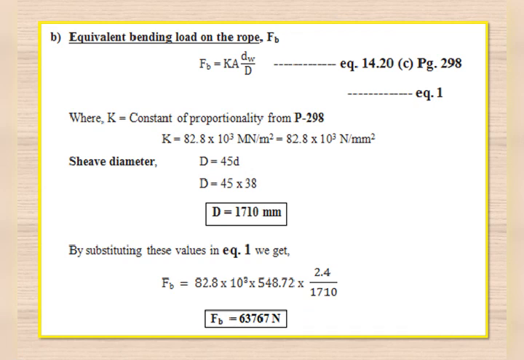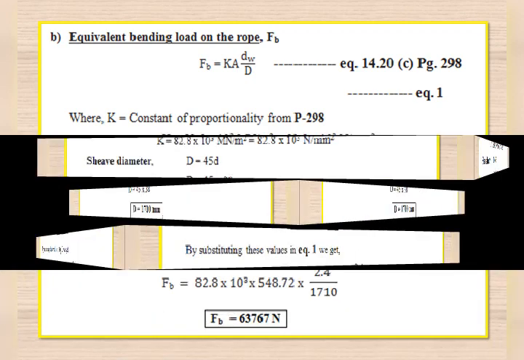Under various stresses or loads, we need to find one more unknown, that is the equivalent bending load on the rope, F_B. That can be evaluated by using equation 14.20c, page number 298. The equation is F_B is equal to K into A d_w by capital D, where K is the constant of proportionality, A is the area, d_w is the wire diameter, and capital D is the sheave diameter.